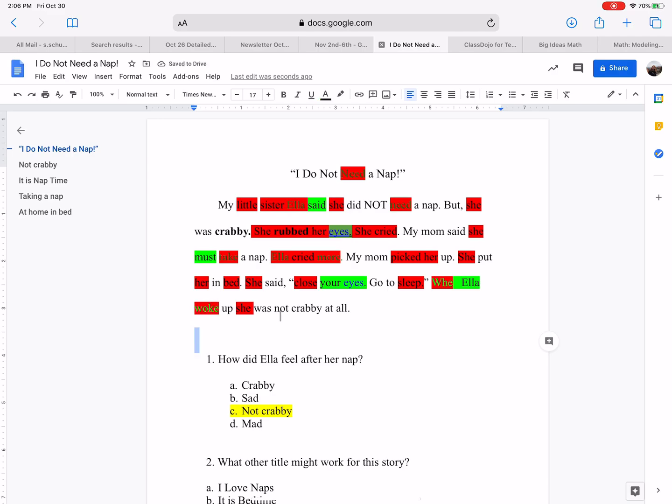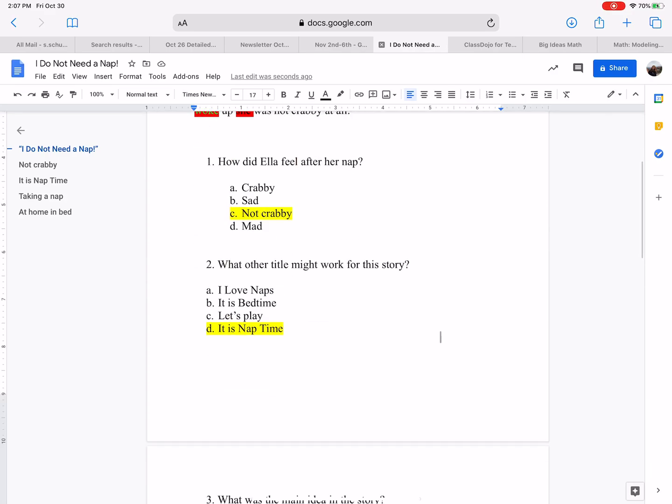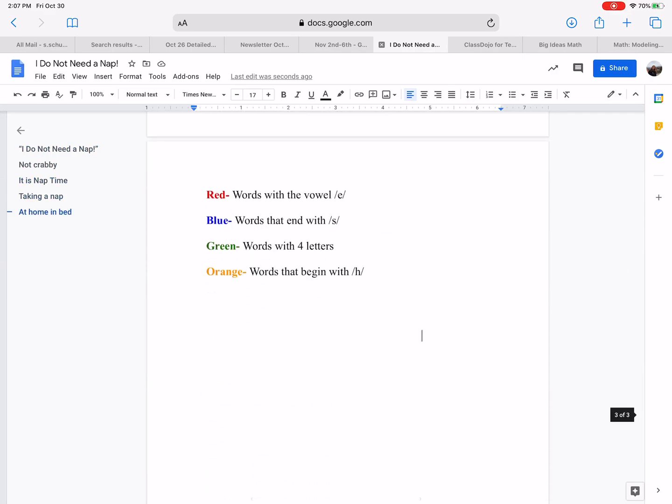She was not crabby at all. So look at our passage so far, guys. It's gonna be a rainbow by the end. But this also gives us good practice because we're practicing our reading skills, and we're also looking back in the passage to see what more details we can pick up, what we missed from reading the first time.